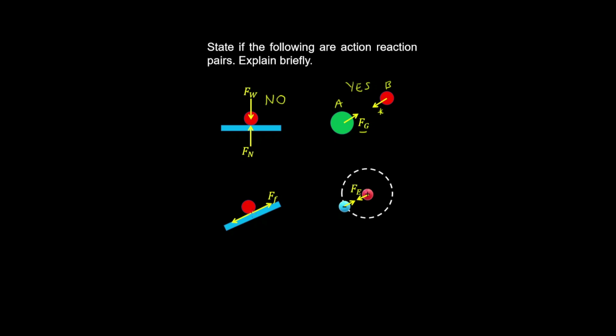And in this case, the friction force exerted by the ground on the ball is equal and opposite to the friction force exerted by the ball on the ground. So these form an action-reaction pair. And by the same argument for this second case over here, this electrostatic force exerted by both objects form an action-reaction pair.